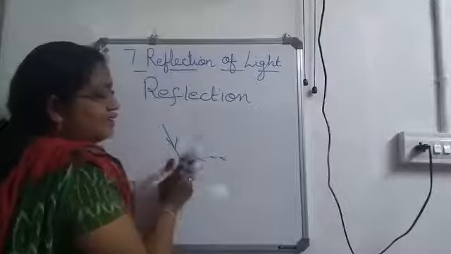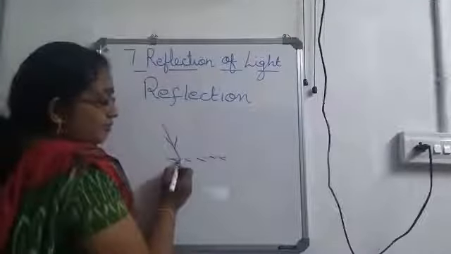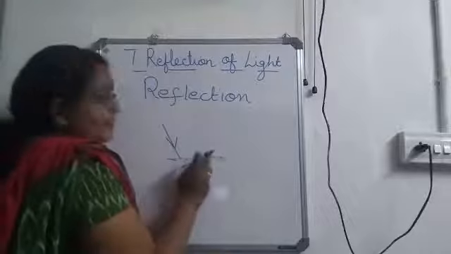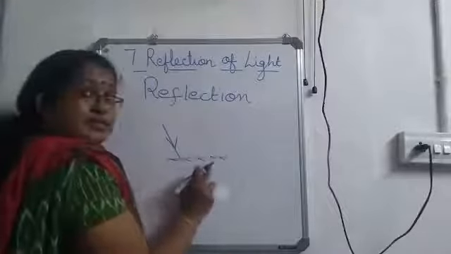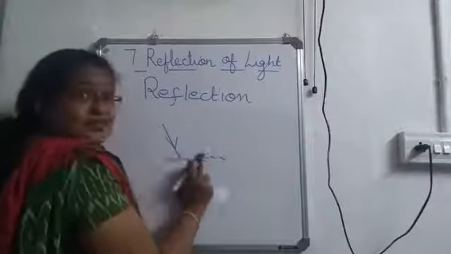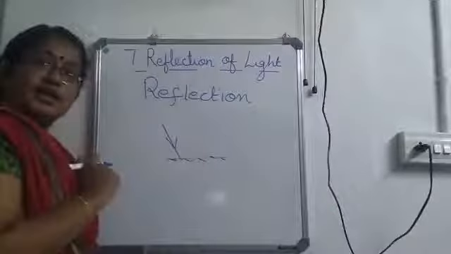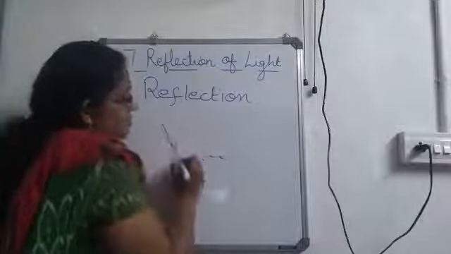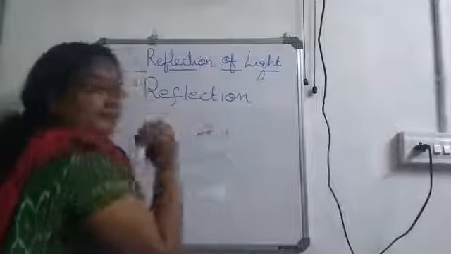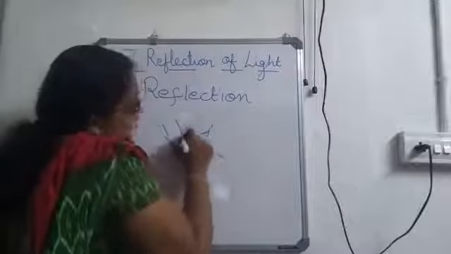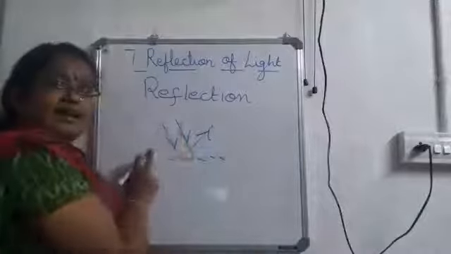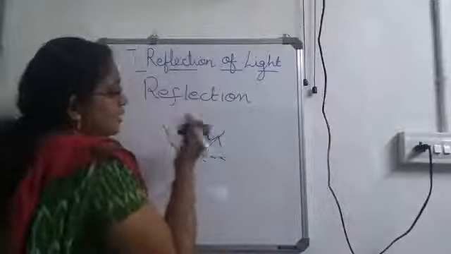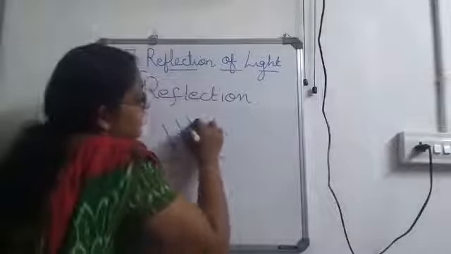When a light ray hits on a mirror, here you have to check which is the reflecting surface. This is the silver coating. Light ray won't get reflected from this side. It gets reflected from this plane surface. Okay. So when a light ray hits on a mirror, it gets reflected. Now, this is one light ray. It gets reflected. Now I am considering another light ray which is parallel to the first one. This also gets reflected.